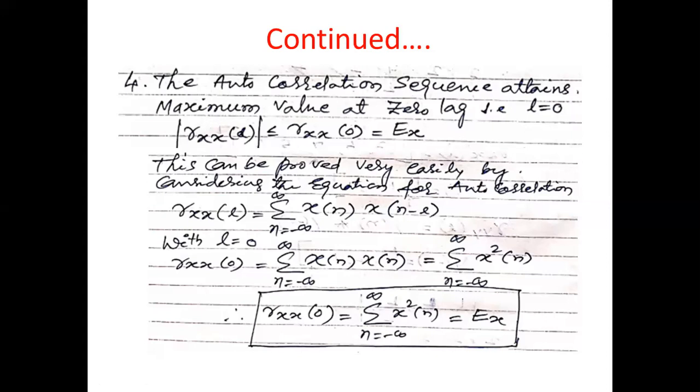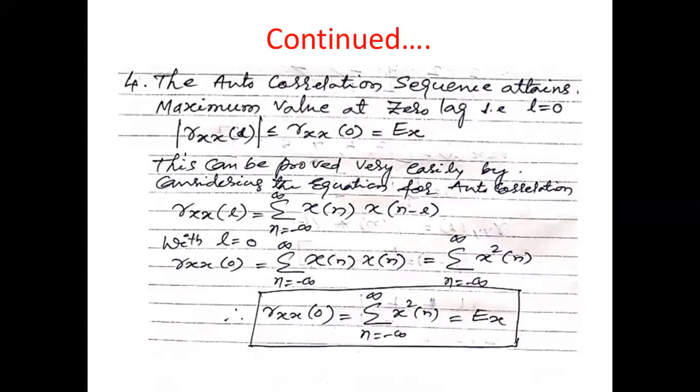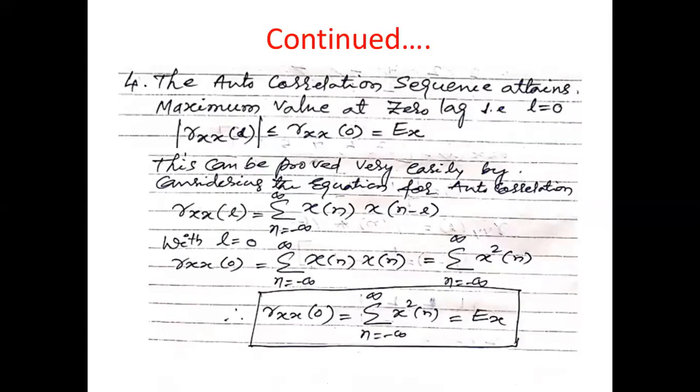What is the formula of energy? How do we find the energy of a signal?